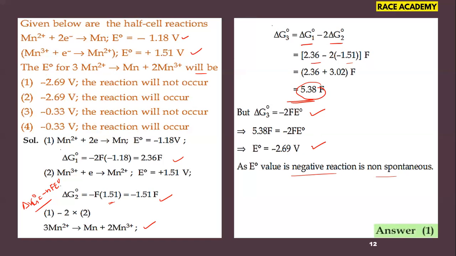So minus 2.69 is given for two options. That's why non-spontaneous means the reaction will not occur. So we will go with the first option. So the first option is the right option, which is the correct option for this question. Asked from the electrochemistry chapter from class 11, unit number 3.